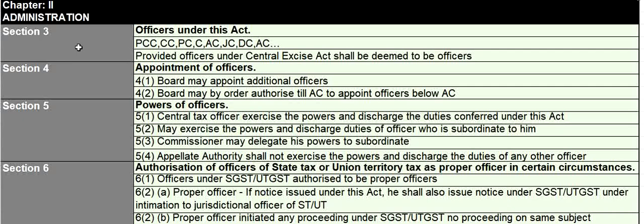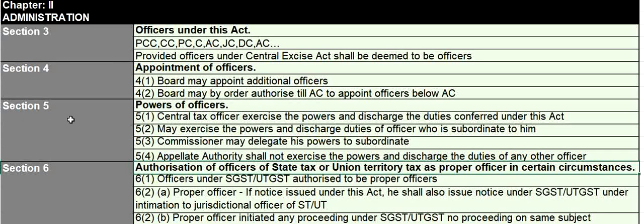Board may appoint additional officers. So board may, by order, authorize officers up to Assistant Commissioner to appoint officers below Assistant Commissioner. Section 5, powers of officers. Central Tax Officer exercises the powers and discharges the duties conferred under this act. He may exercise the powers and discharge duties of an officer who is subordinate to him, and Commissioner may delegate his powers to subordinate. Appellate authority shall not exercise the powers and discharge the duties of any other officer.